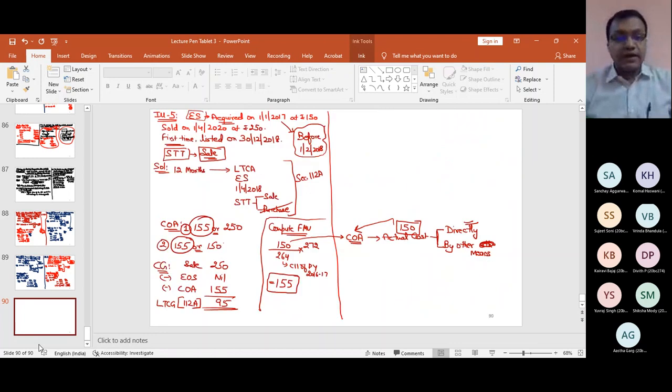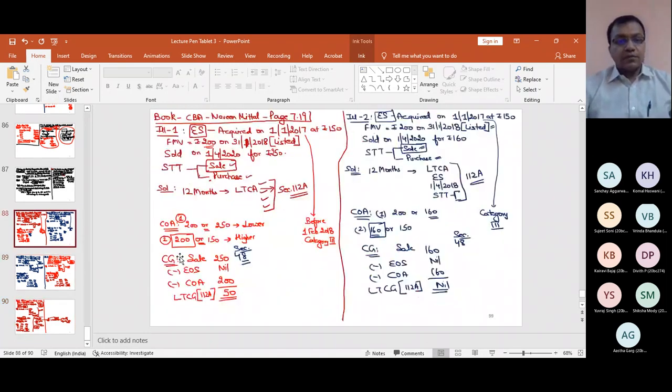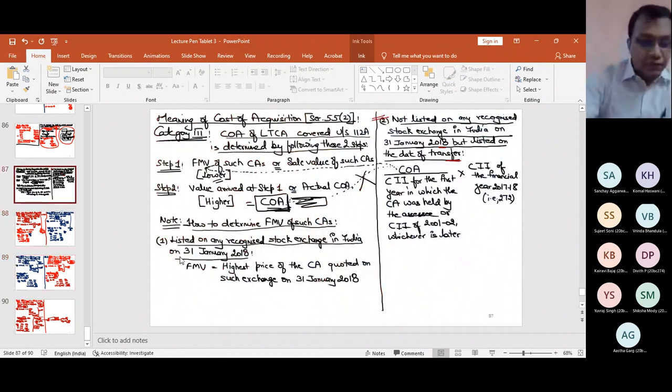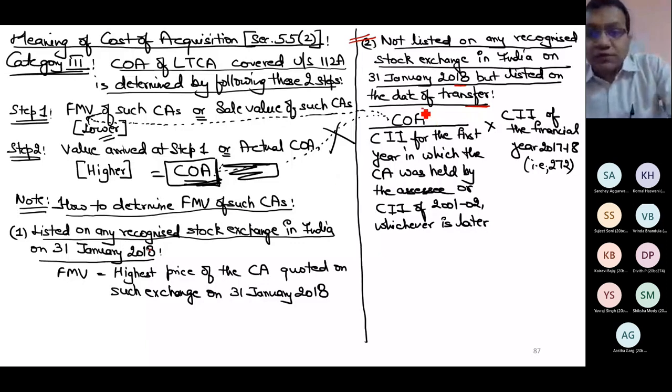And do remember the same point I told you earlier, never get confused in this point. This cost of acquisition is not equal to this final cost of acquisition.